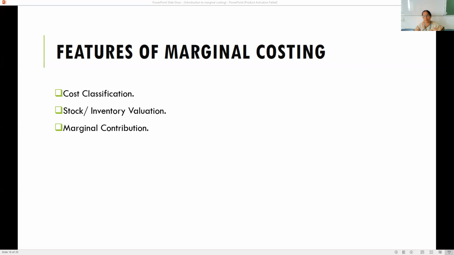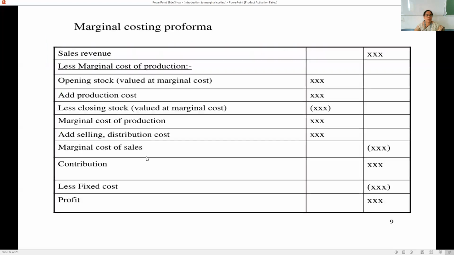Then marginal contribution. Under the marginal costing technique, marginal contribution is considered for making various decisions. What is marginal contribution? It is the difference between sales and marginal cost. It forms the basis for judging the profitability of different products or departments. So that's about the features of marginal costing.